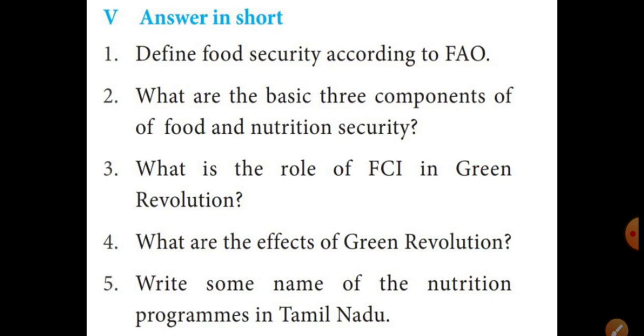In the first para, the three basic components are availability, access, and absorption. Availability heading fully, then the access to food heading, second point, up to earn, fourth line,